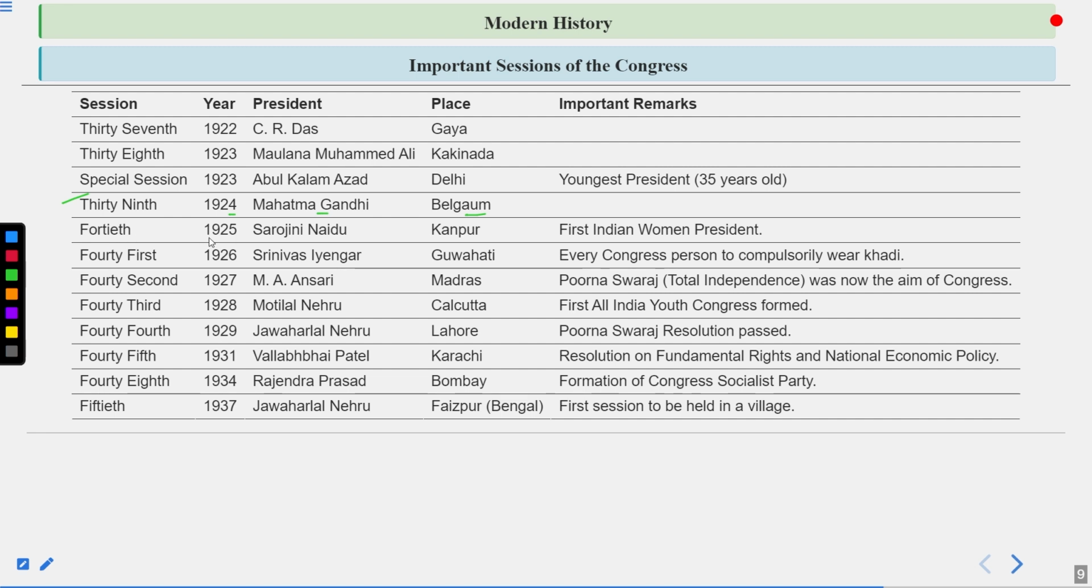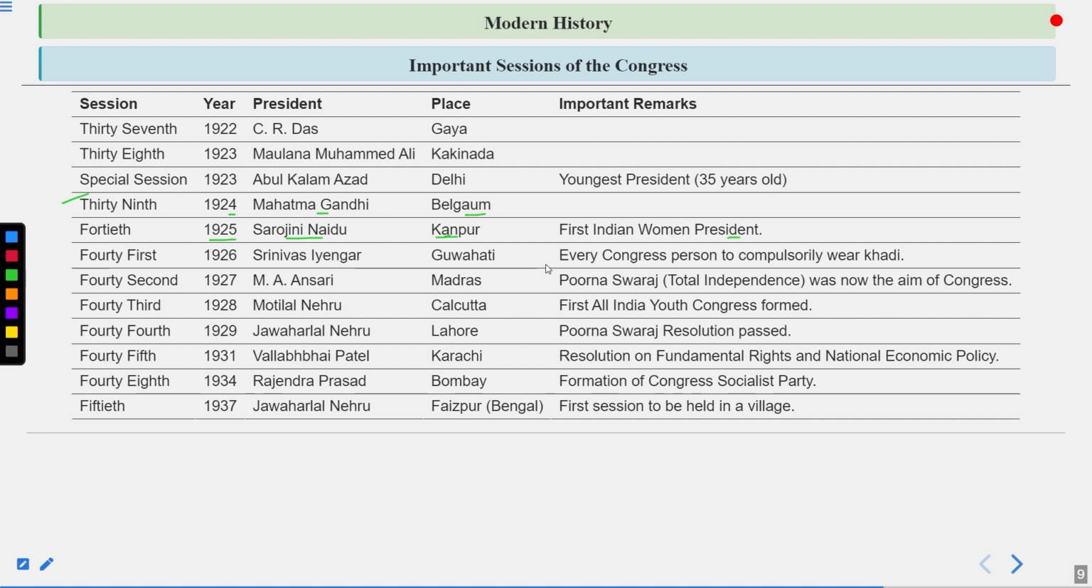Now in 1925, that is the 40th session, Sarojini Naidu became the president, very important, and that was in Kanpur, the first Indian woman president. Now I would like to tell two points here. One is, in 1925, when this session was held in Kanpur, this was the same year when the Kakori conspiracy happened. And apart from that, remember one more thing. Sarojini Naidu became the first Indian woman president of INC. But if someone asks you who became the first woman president of Indian National Congress, then the answer will be Annie Besant. Remember that.